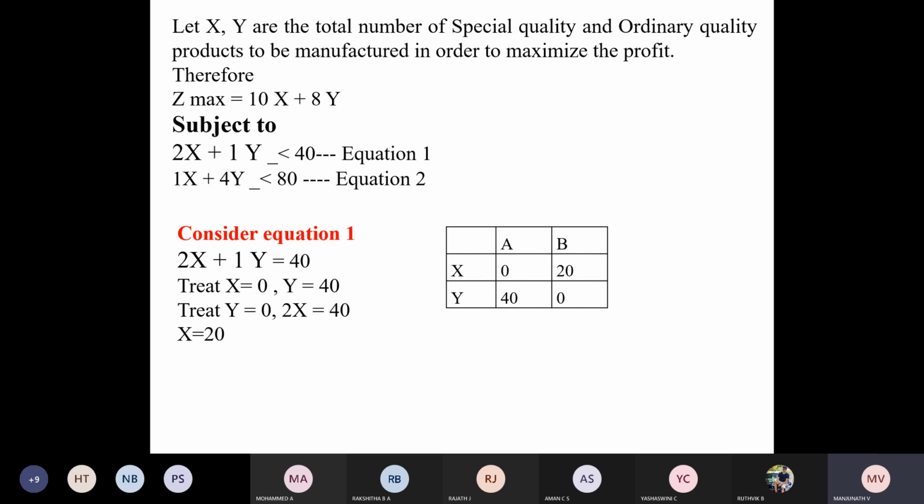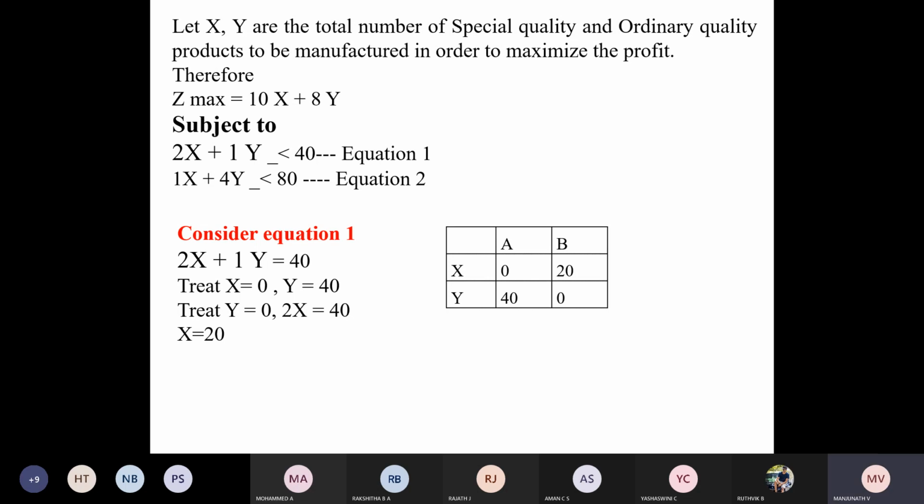There are some labor law regulations. You cannot allow people to work more than 8 hours a day. Taking that condition into account and multiplying by the number of people available for your disposal, you will get only 40 for skilled, and the next one is for semi-skilled. The second equation is 1x plus 4y less than or equal to 80.